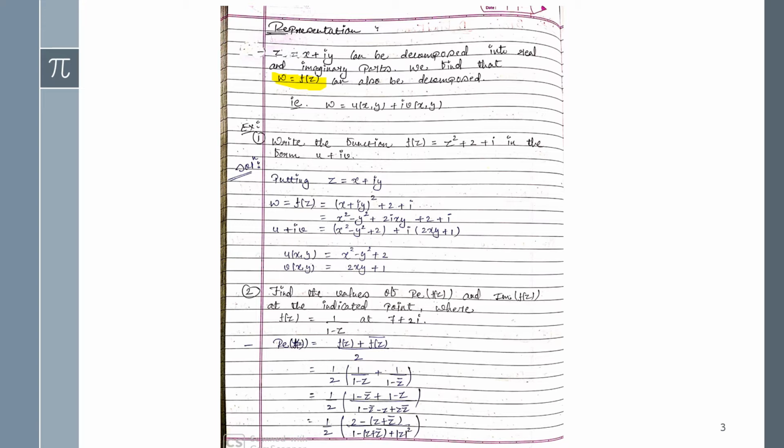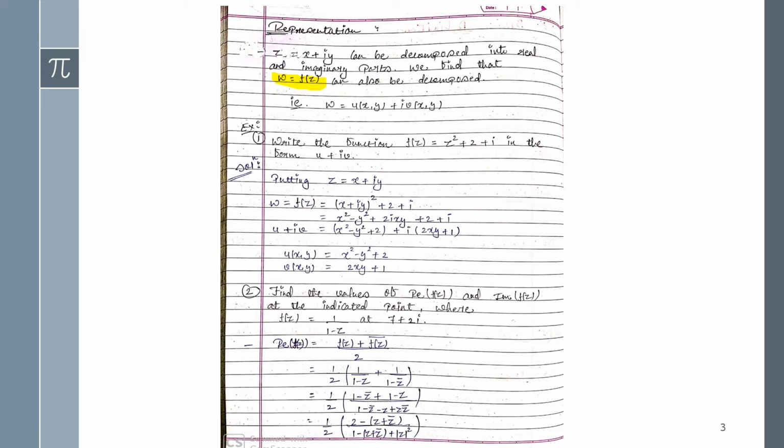Here I applied it for z as x plus iy, and likewise we can apply it for w or f of z equals u plus iv. So here is one more component we can relate with the complex z. Now I'm starting with the examples. In all the examples, you have to just identify mostly the real and imaginary parts of the particular functions. So let's start with the examples, guys.